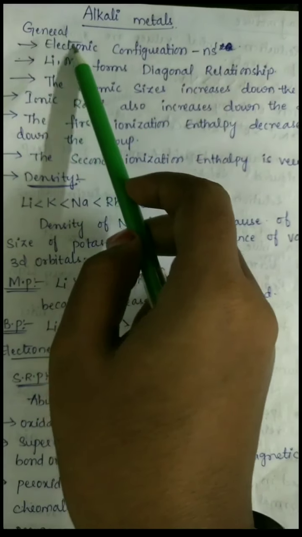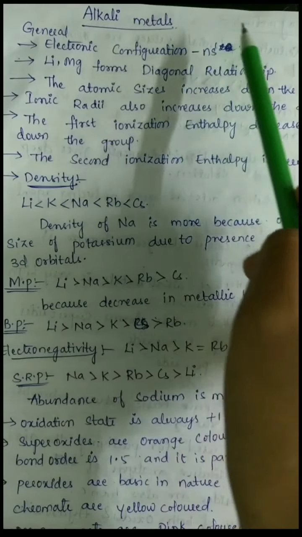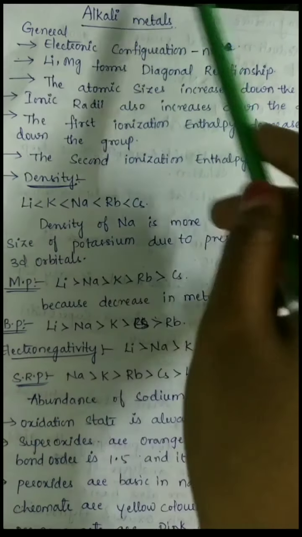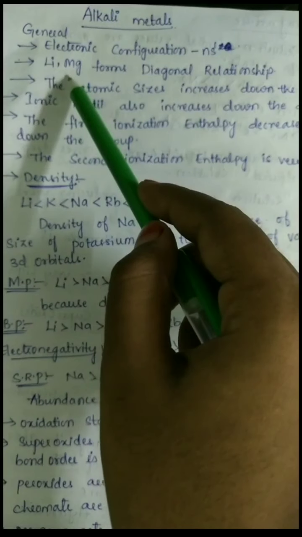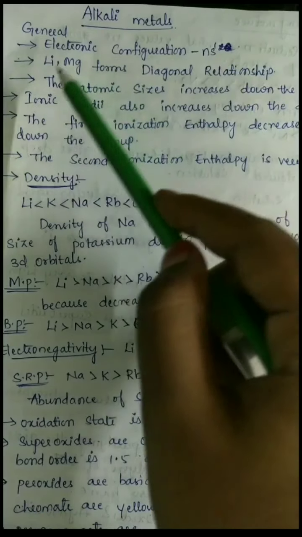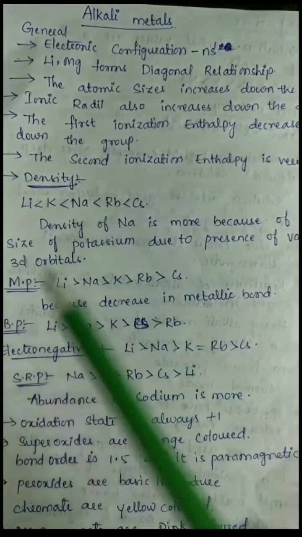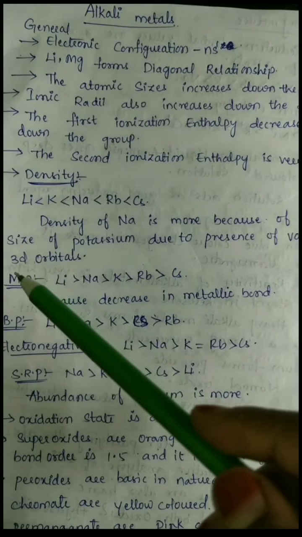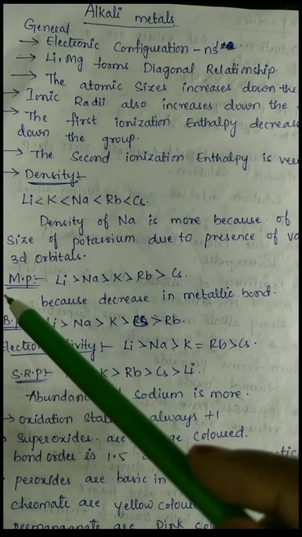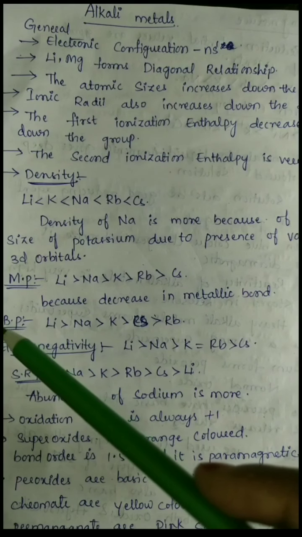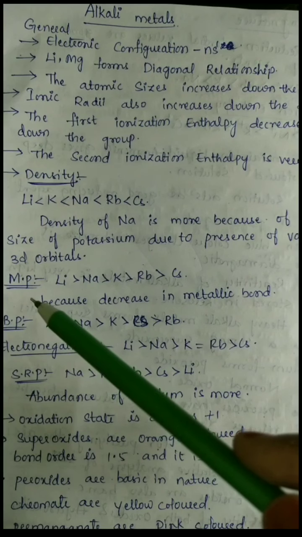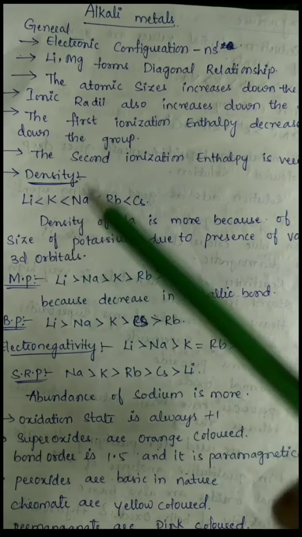The general electronic configuration of these alkali metals is ns1, and among these alkali metals, lithium and magnesium form a diagonal relationship with each other. We already know that the alkali metals are nothing but the first A group elements, which belong to the s block, and lithium, sodium, potassium, rubidium, cesium and francium are the elements of this group.